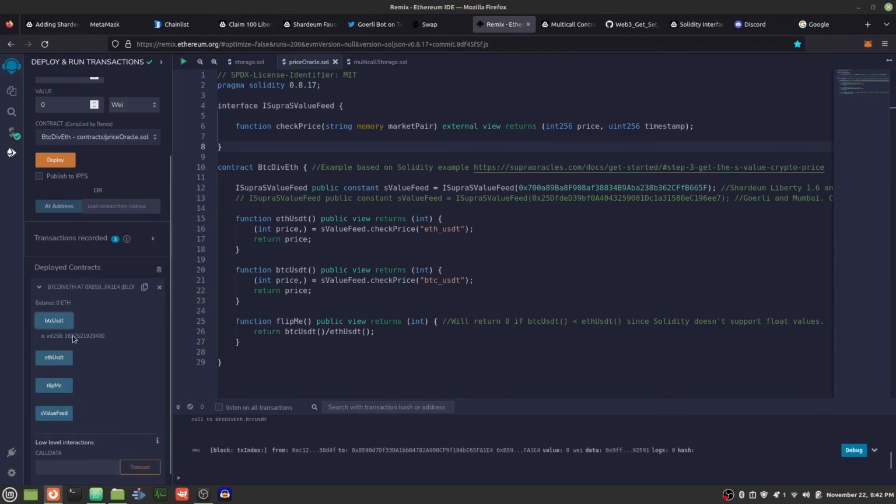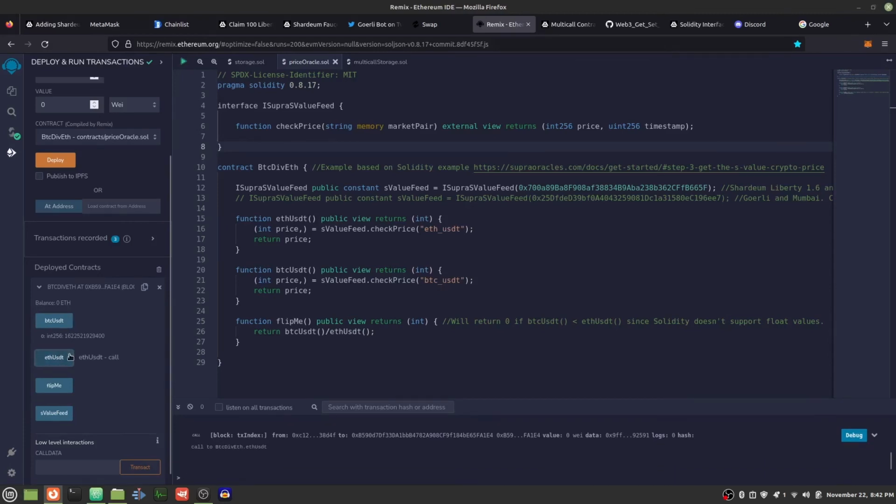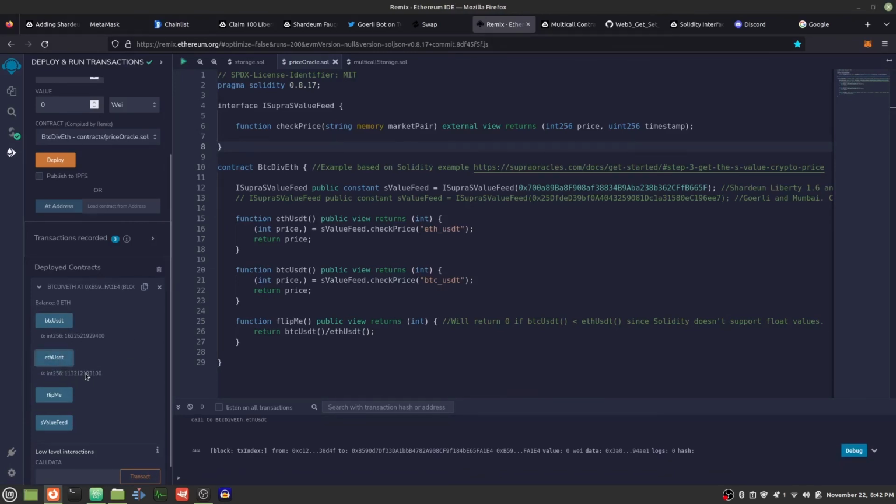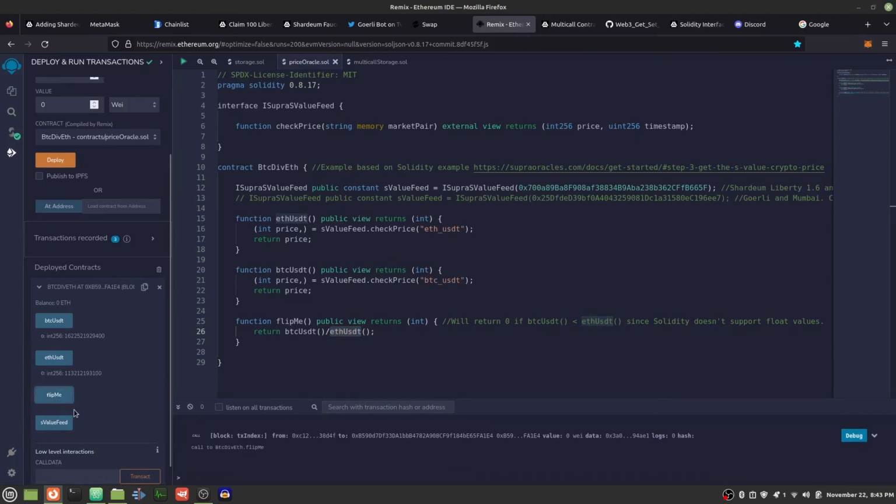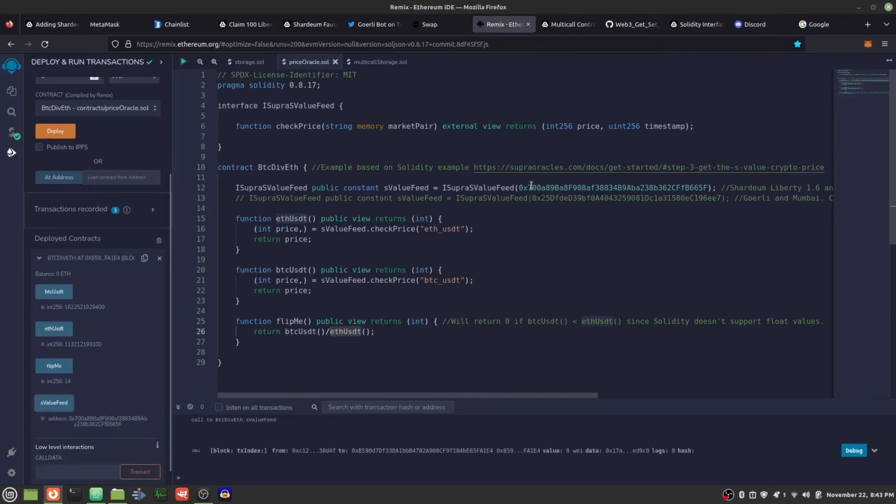So with Bitcoin, when I click on this, I'll get the Bitcoin price relative to dollars or USDT. And then when I click on this ETHUSDT, I'll get the price of ETH and USDT because we're calling to this address and then we're saying, hey, if we want ETH and then we want Bitcoin, and then we could call these other functions somewhere else since we're returning the price, right? So here I'm just taking the value of Bitcoin over ETH. And as you can see, it could do the math for it. We also have, this is just the contract being recorded here for this contract instance. Awesome.